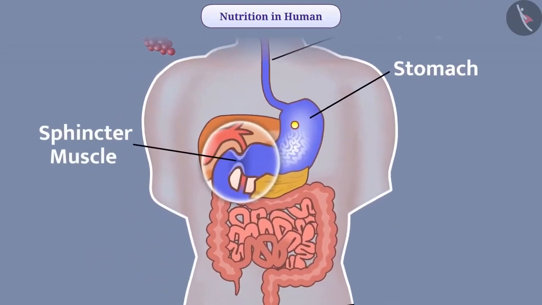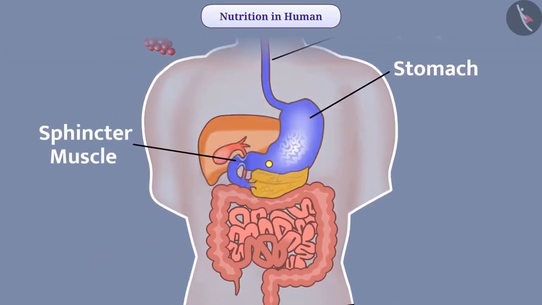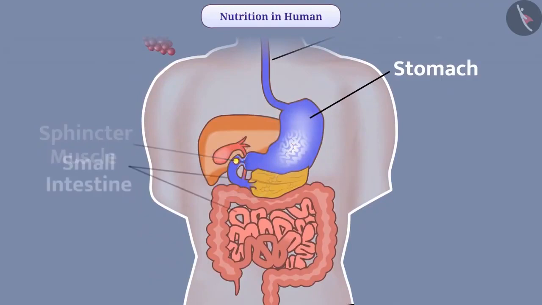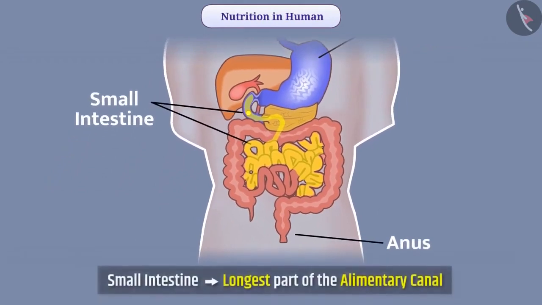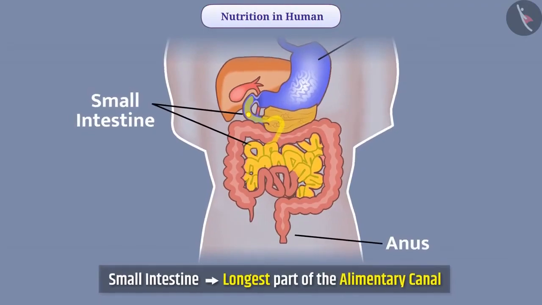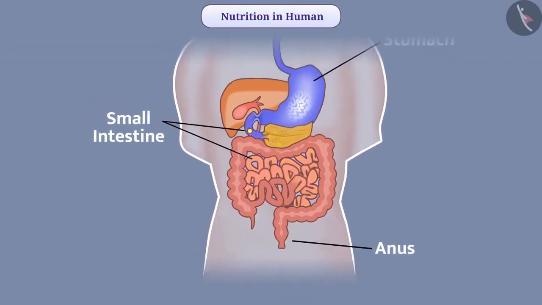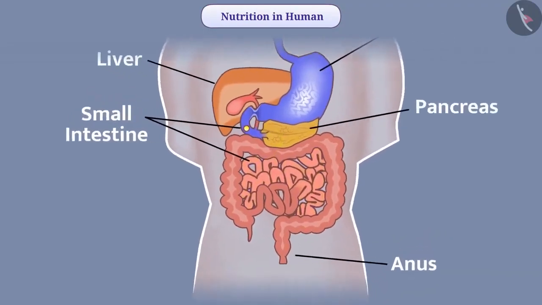Sphincter muscle in the stomach regulates the release of acidic food, due to which the food from the stomach reaches in the intestine. Small intestine is the longest part of the alimentary canal. Small intestine is extensively coiled, and due to this, it is fitted in the compact space. The small intestine receives secretion from liver and pancreas.